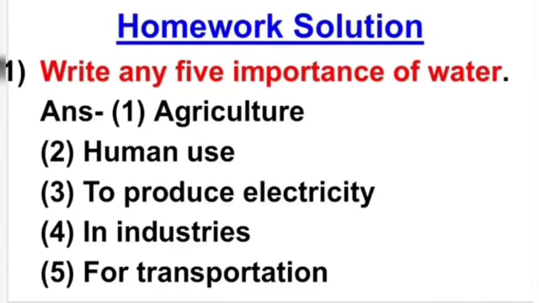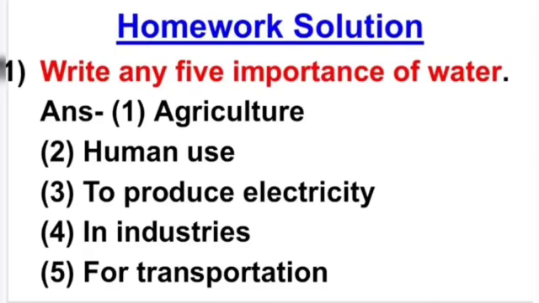Now we are discussing the homework solution of the previous lecture. First question is, write any 5 importance of water. So first is agriculture. A large amount of water is used in agriculture. Second is human use, like for bathing, for washing clothes and for drinking also water is used.